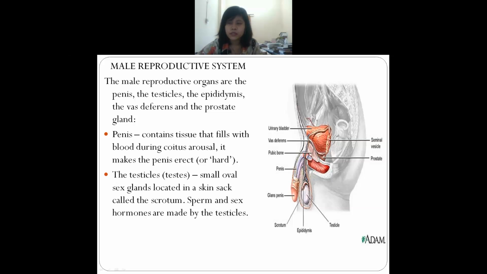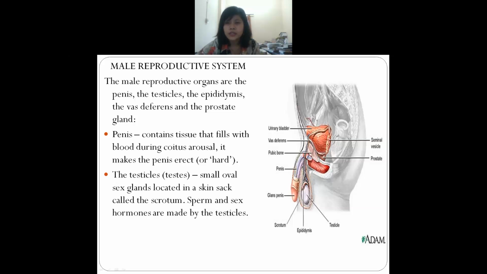Okay, so the first one is the penis. What can we see here? We can see that they contain tissue, and the tissues are filled with blood. And in this penis, what happens? During coitus, it will become erect. Erect means it will become hard. The penis will become straight and hard during coitus.